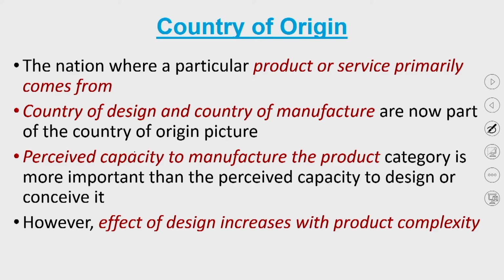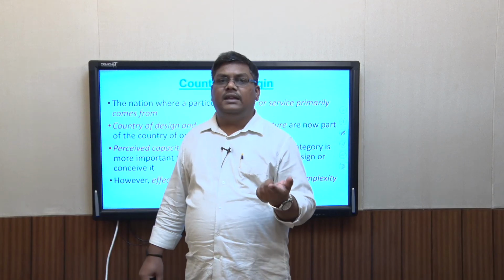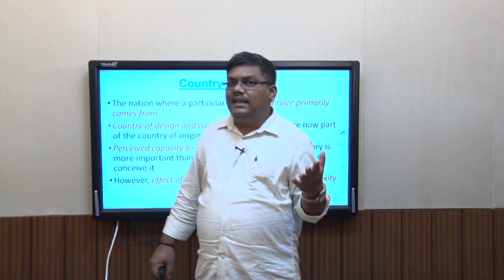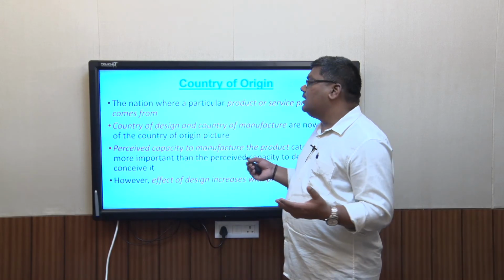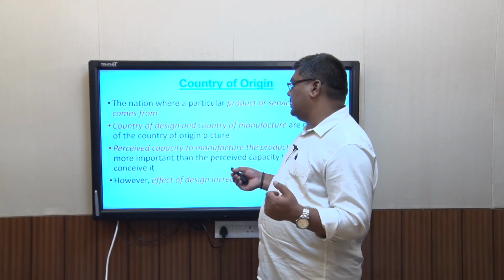Now, country of design and country of manufacturing are also now part of country of origin. Country of design says where a particular product has been designed. And this is very famous with Apple. If you look at Apple, it says designed in the United States, manufactured in China. Just because it has been designed in the United States, people prefer buying it because they believe the design itself has a lot to do with it. And so country of manufacture also serves many times as a very good evaluative criterion.